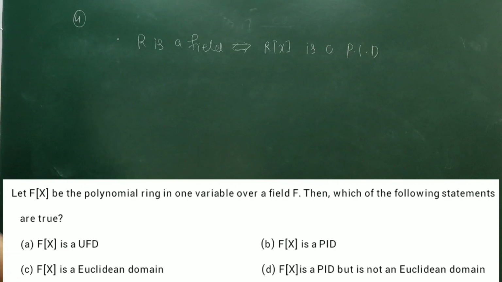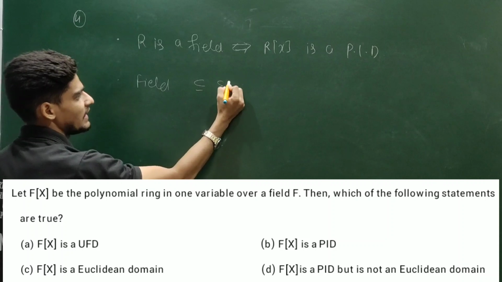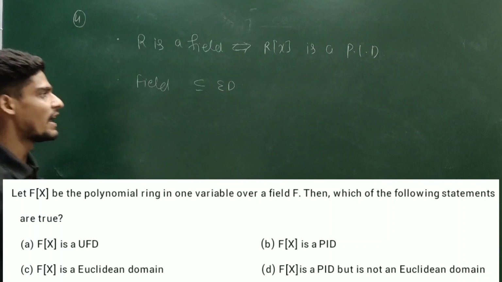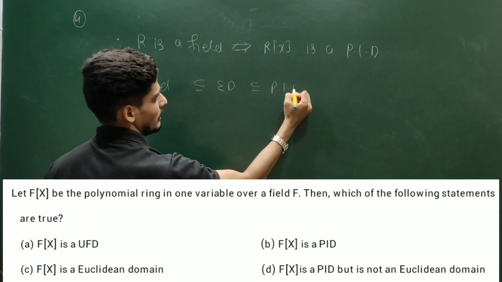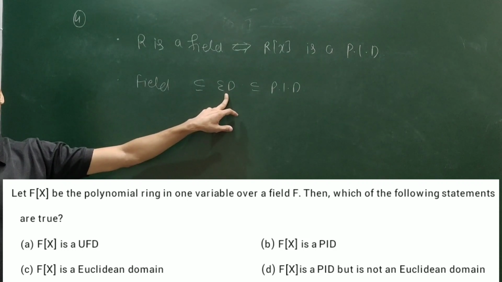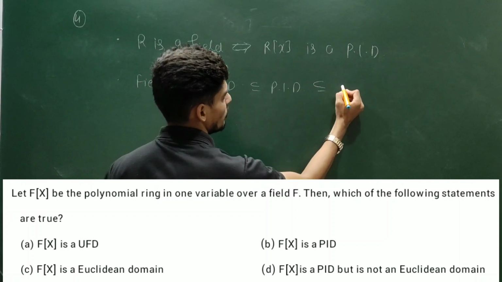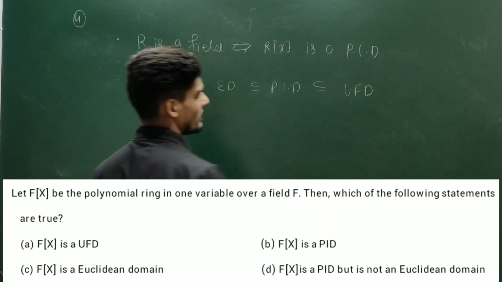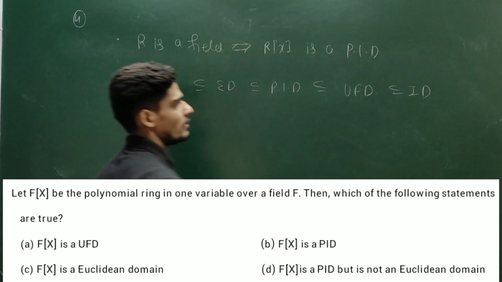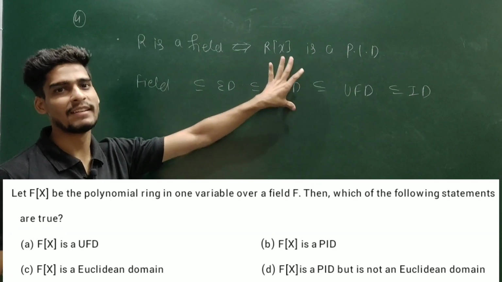Let me write some more statements. Every field is a Euclidean domain, that means you are able to define some Euclidean norm on that structure. Every Euclidean domain is a PID, that I have again proved in my theory lecture. Every ideal of a Euclidean domain is a principal ideal, hence every Euclidean domain is a principal ideal domain. And I have also proved every principal ideal domain is a unique factorization domain, and every unique factorization domain is an integral domain. Sometimes they ask this chain directly. This is the inclusion chain.